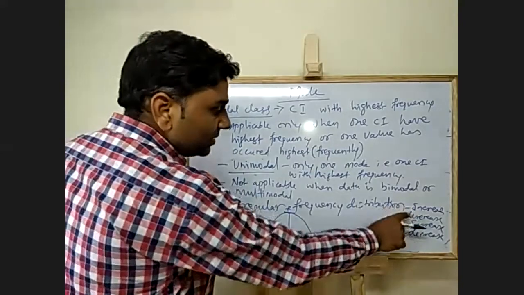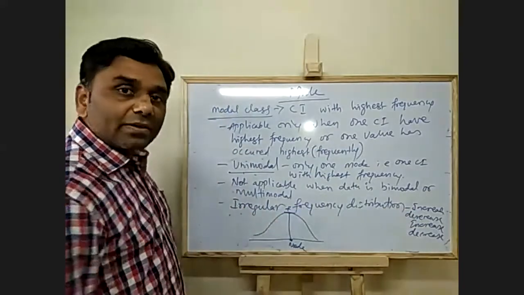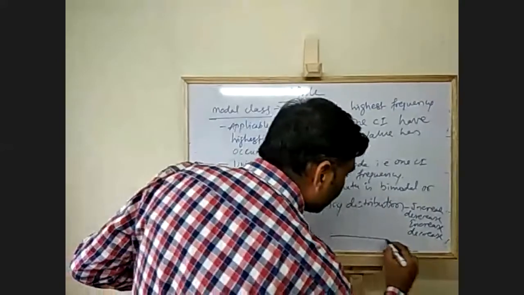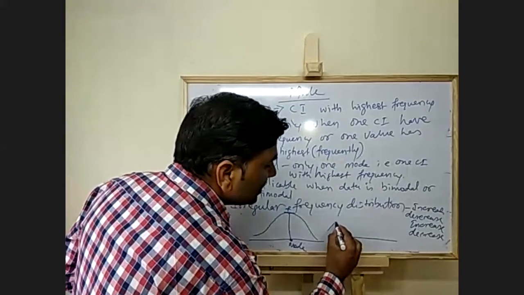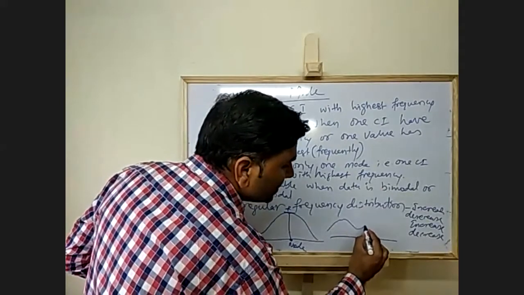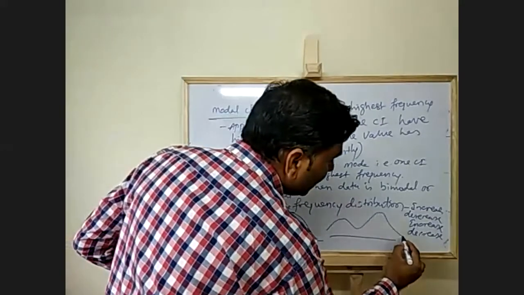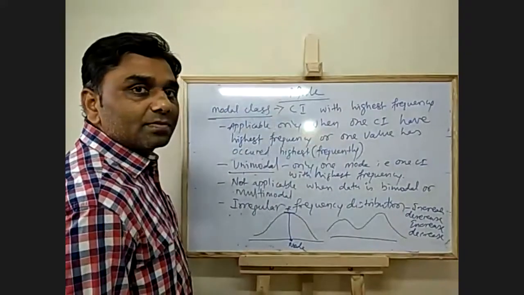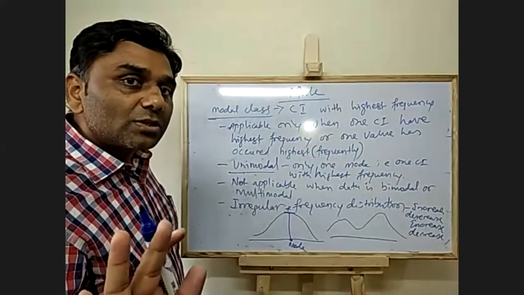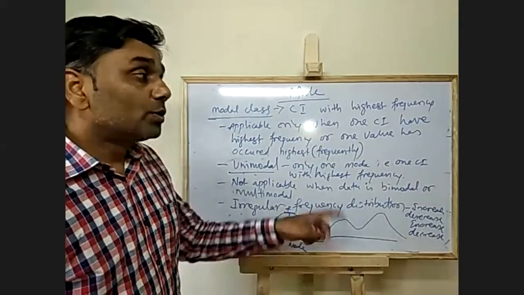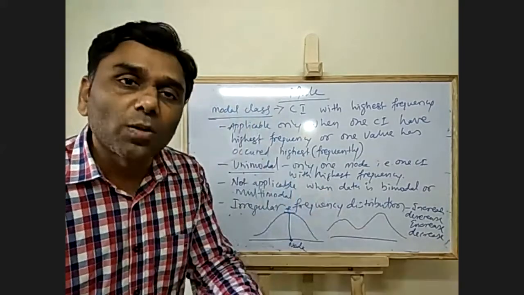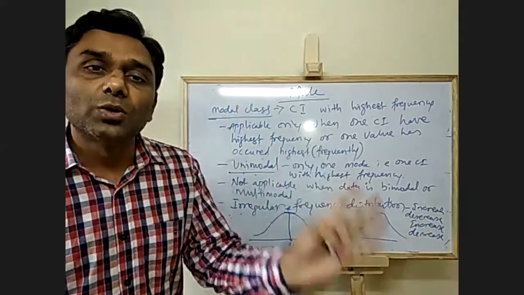But here, in this irregular frequency distribution, frequency is increasing first, then decreasing, again increasing, again decreasing. In such data also, we will not be able to calculate mode using the two methods or formula which I told you.